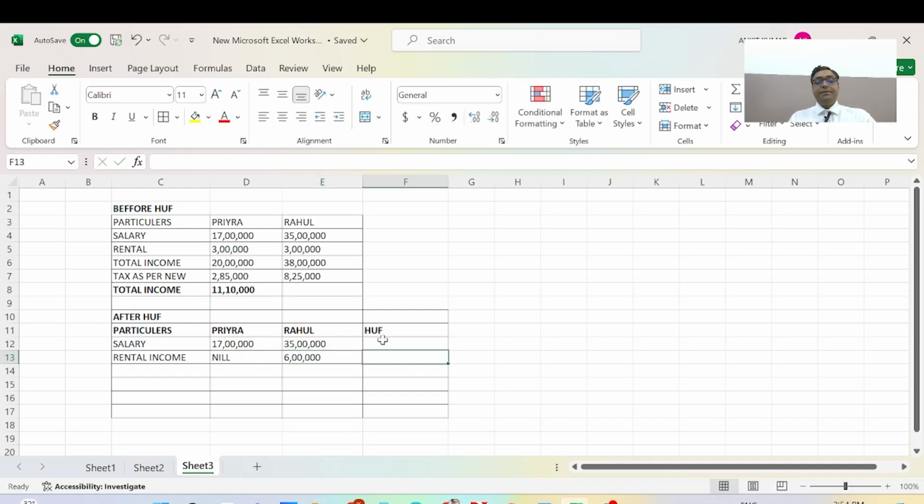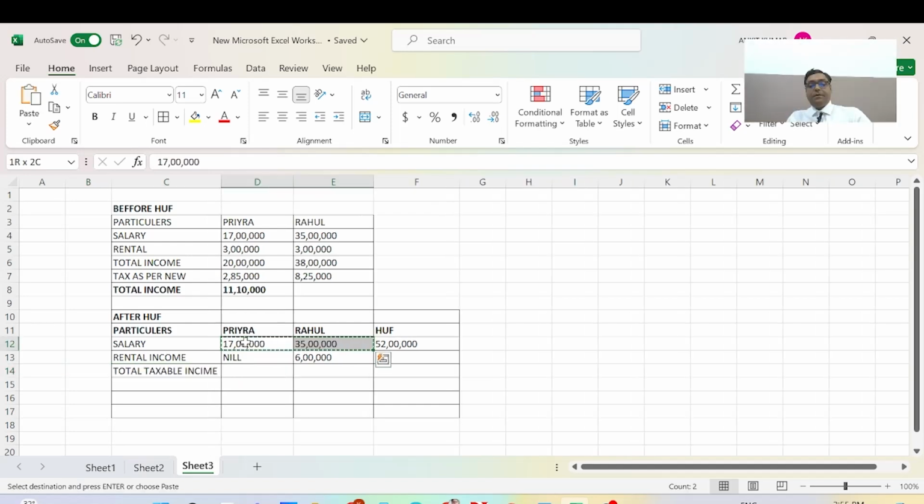We can add 17 lakh plus 35 lakh, which is 52 lakh rupees in total, and the rental income, and this is the total taxable income as per the new tax regime, 17 lakh or 35 lakh rupees.